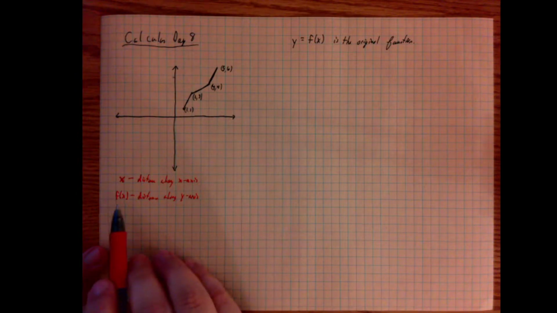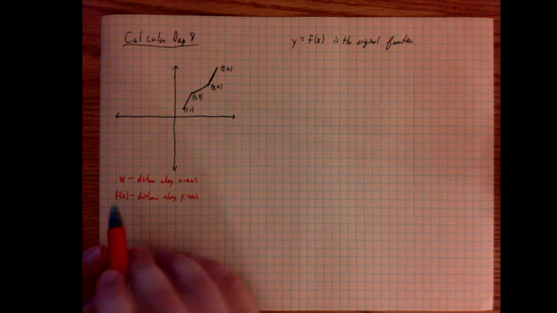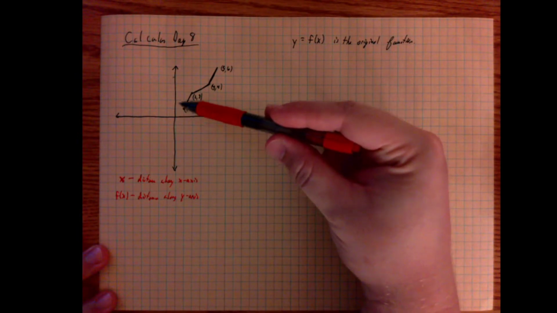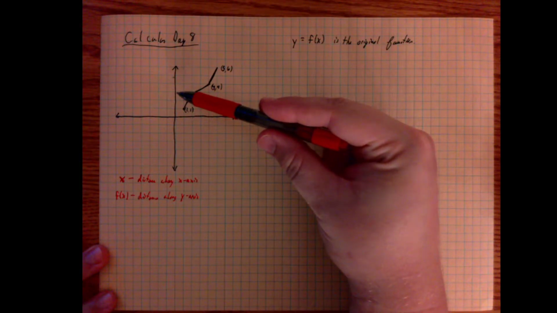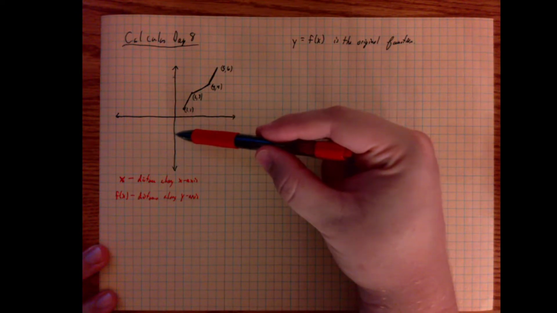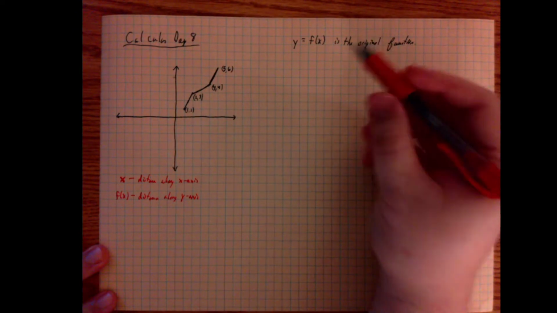And so if I say f of x equals 3, well, that means my y value on the axis is up 3. If I say f of x is equal to negative 2, then my y value on the axis would be at negative 2.